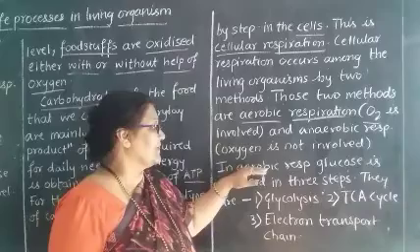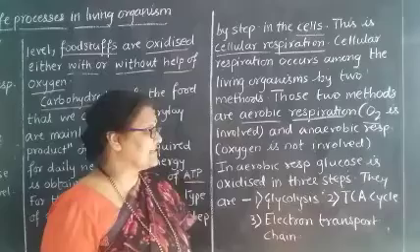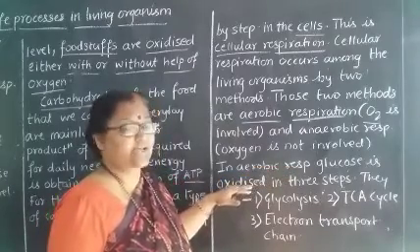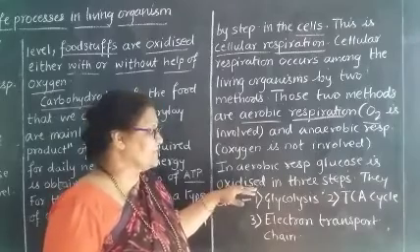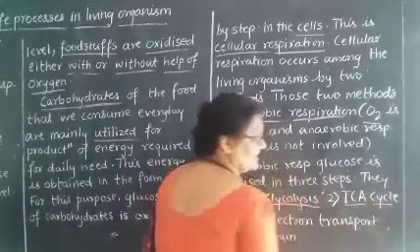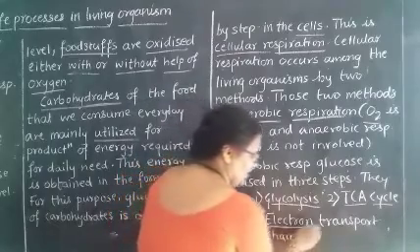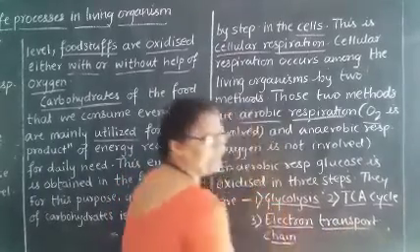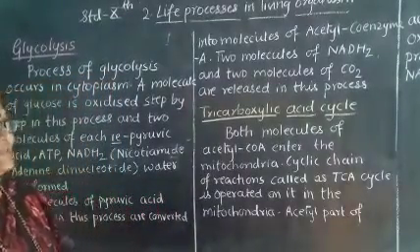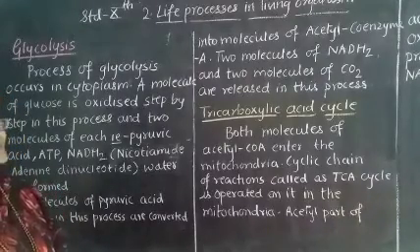In aerobic respiration, glucose is oxidized in 3 steps. So what does it mean? It means that in aerobic respiration, glucose is oxidized step by step, and there are 3 steps. They are glycolysis, the TCA cycle, that is the tricarboxylic acid cycle, and the electron transport chain. The steps in the oxidation of nutrients or carbohydrates are done in these 3 steps.